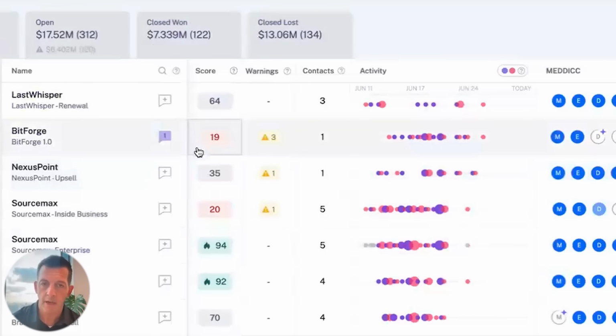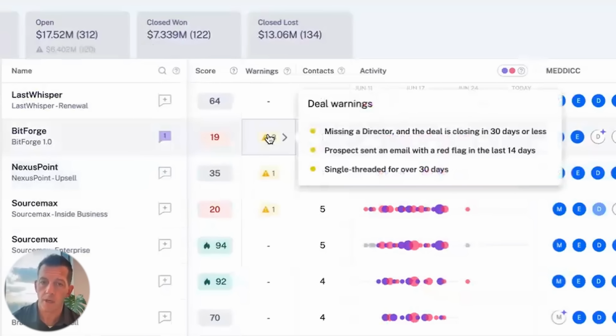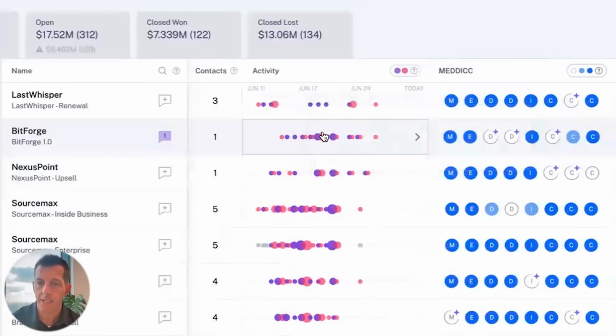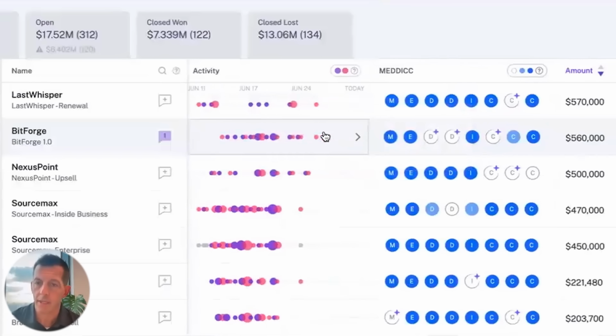It gives us the name of the accounts, the score that the AI is predicting on likelihood to close, the warnings as far as why that deal may not end up closing, the number of contacts that we have, and then also the level of activity. I can see any calls, emails, Slack messages, etc., that have been going back and forth, and the frequency with which we are interacting with that deal.